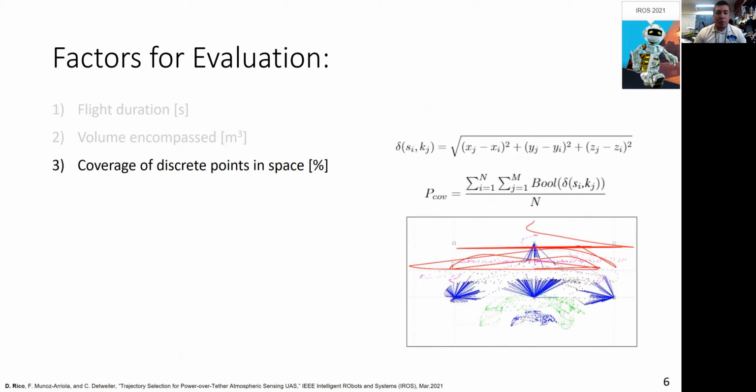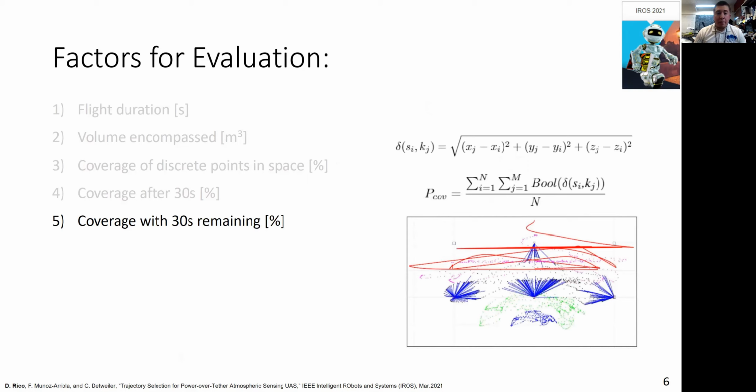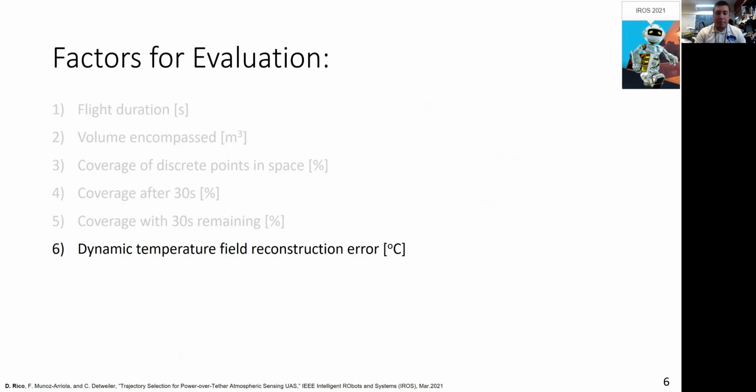Successful sampling of these discrete points was considered distances of less than or equal to 0.5 meters to the point centroid from the sensors of the TOS. Coverage of discrete points in space after 30 seconds of traversal, which makes this factor relating to both space and time. Similarly, coverage of discrete points in space with 30 seconds of traversal remaining.